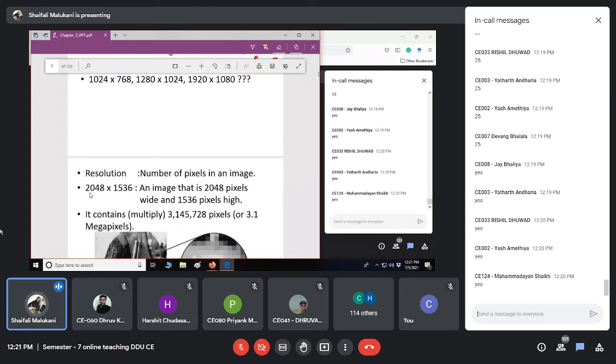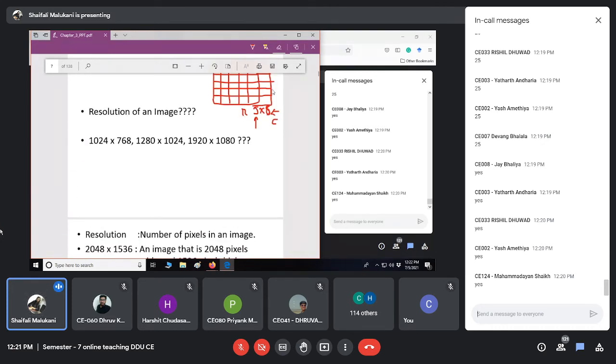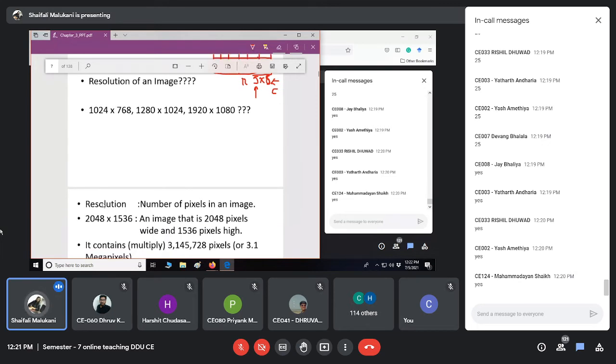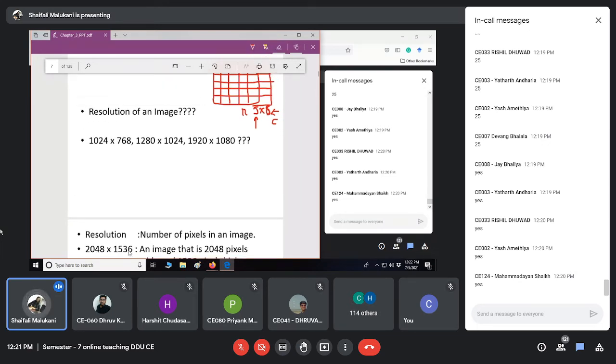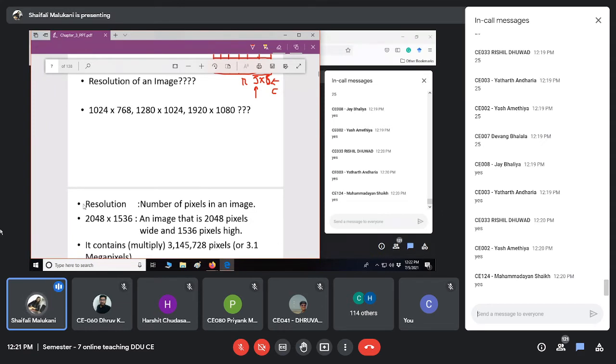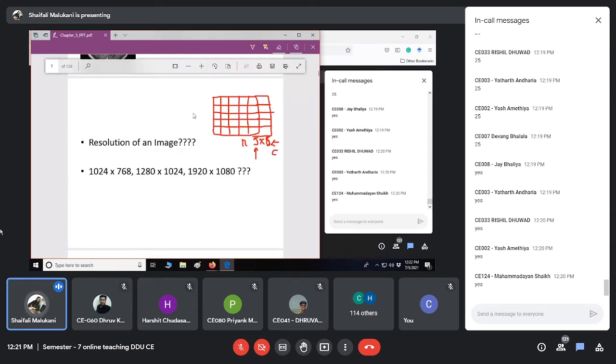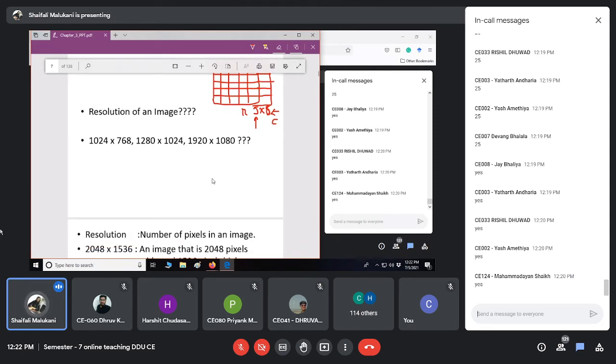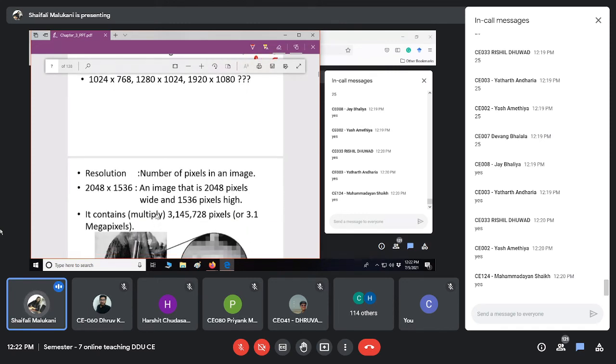Suppose I say 2048 cross 1536. That means you will see it as a matrix of width 2048, that is, 2048 columns, and 1536 rows, which is the height. So resolution gives width first, then height. But when we represent a matrix, we write rows into columns, so in the computer it becomes 1536 cross 2048. We don't want to get confused with that right now; we will see it in the laboratory part.